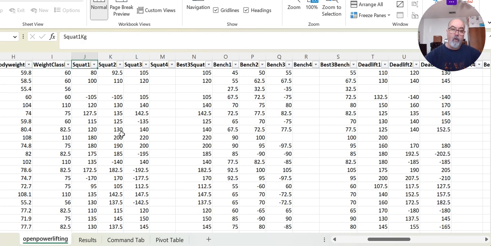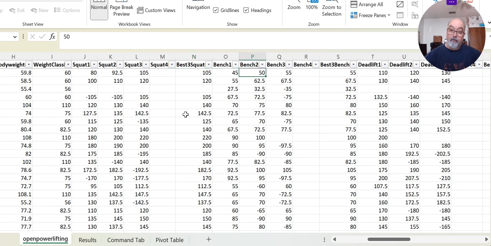Here it says Squat 1, and those are all measured in kilos, not pounds. Squat 2, Squat 3, and then in column N, it says Best 3 Squat, which means it's looking at these three lifts and taking the best, the highest number. In this case, this athlete lifted 80 kilos first, then 92.5 kilos, and 105. So their record squat lift is 105 kilos.